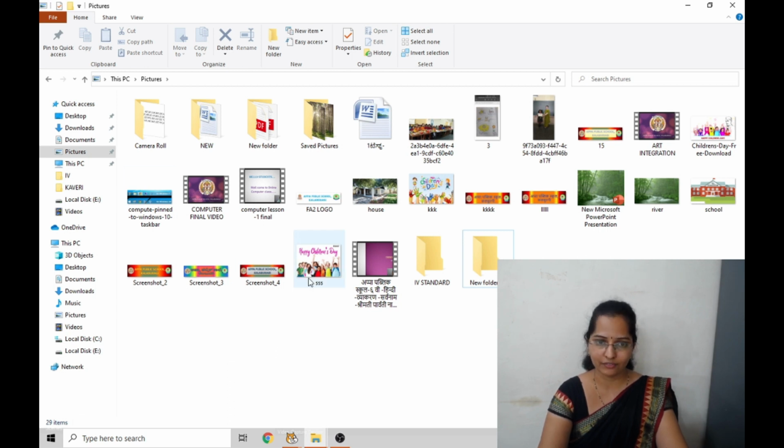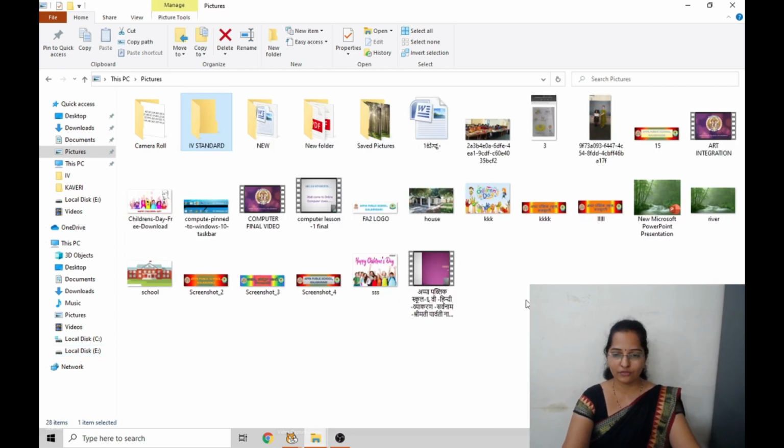Not only here, we can create anywhere in the navigation pane. I have created one in pictures. We can create in documents. We can create in local disk E. Wherever you want to create a new file or a folder. On desktop also we can create a new file or a folder.